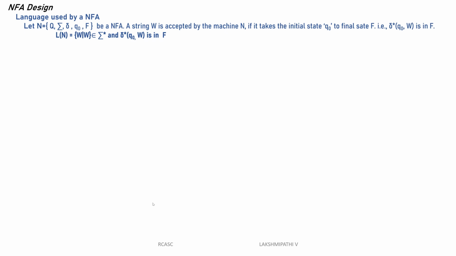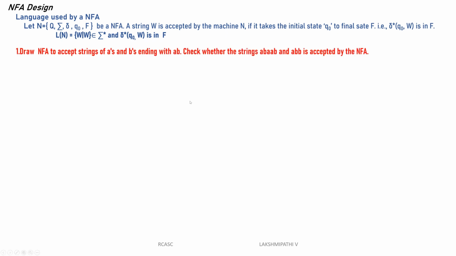Now, how can we construct the NFA? NFA construction, we can take problem one. Problem one is: draw an NFA to accept the strings of A's and B's ending with AB. Check whether the strings AB, AAB and ABB are accepted by the NFA or not. It is non-deterministic.